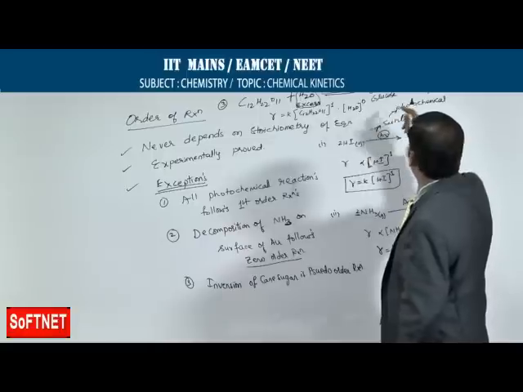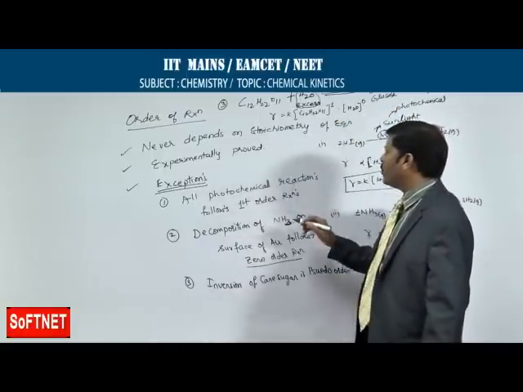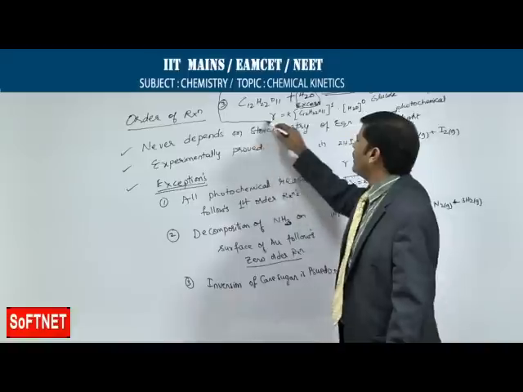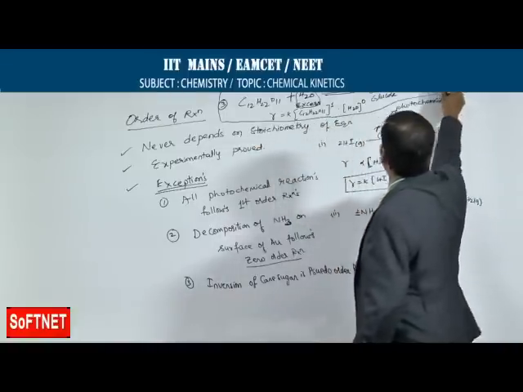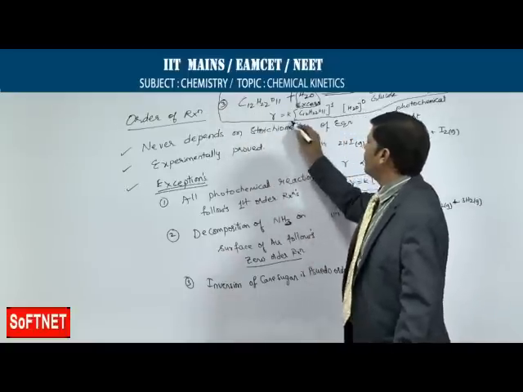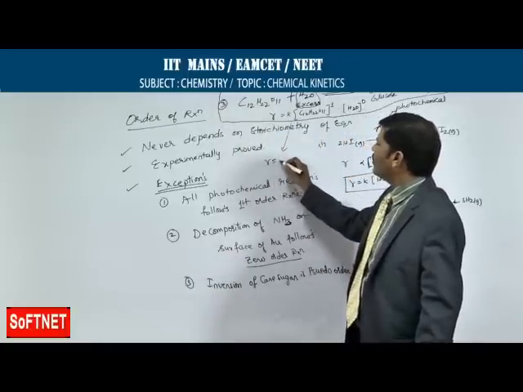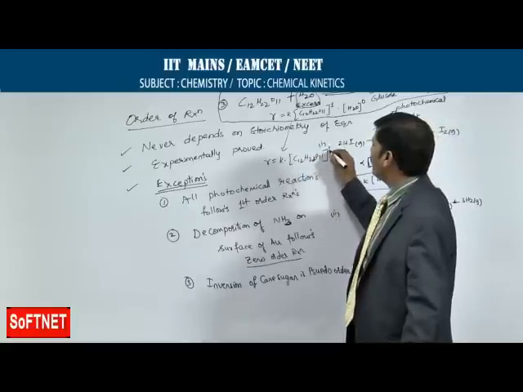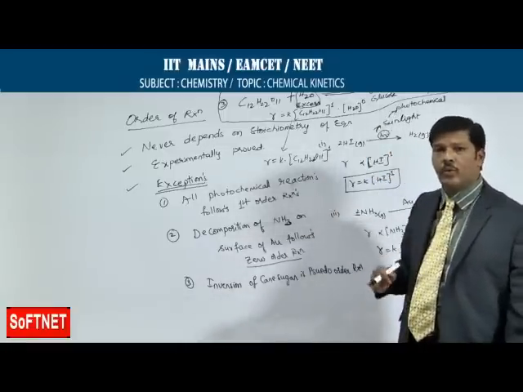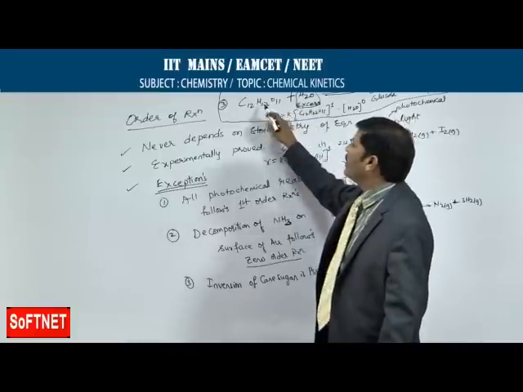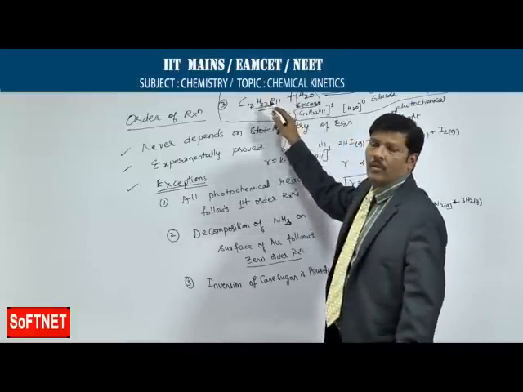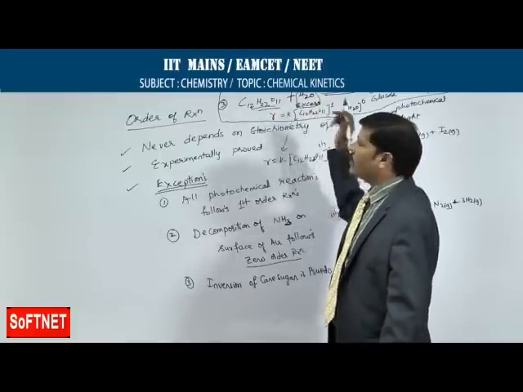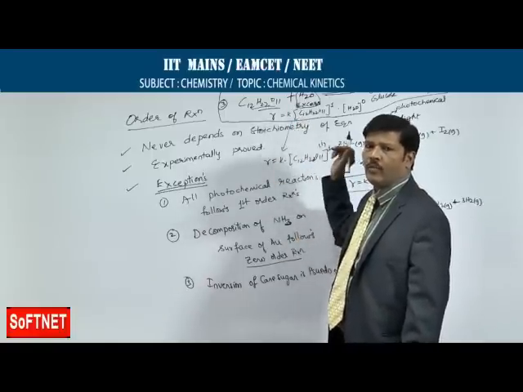So if you want to write the rate equation for the cane sugar, for this case, the rate is equal to K into concentration of sucrose only, C12H22O11 to the power of 1. That means molecularity is 2 and order is 1. The number of molecules participating in the reaction is 2, because sucrose is participating and water is also participating. Sucrose is 1 molecule and water is 1 molecule.